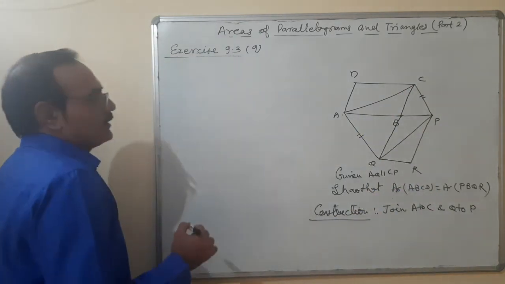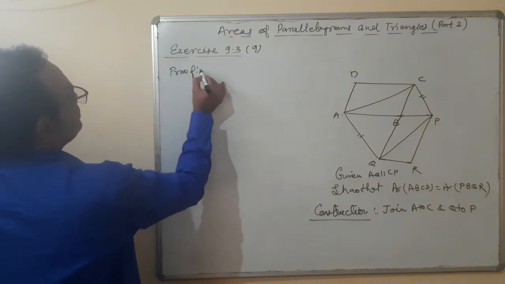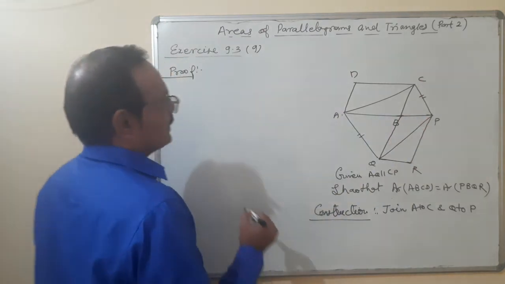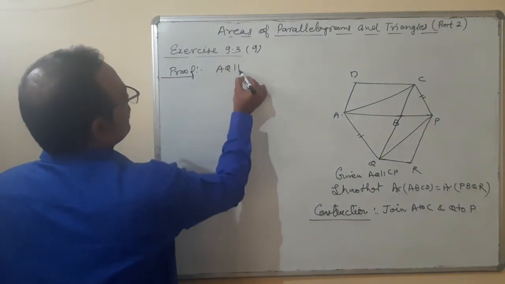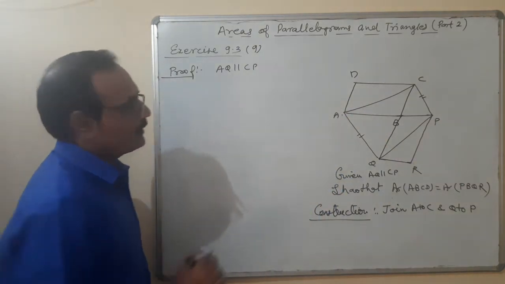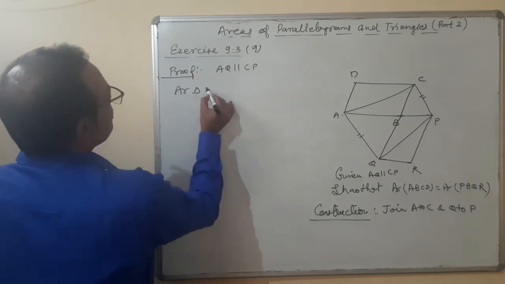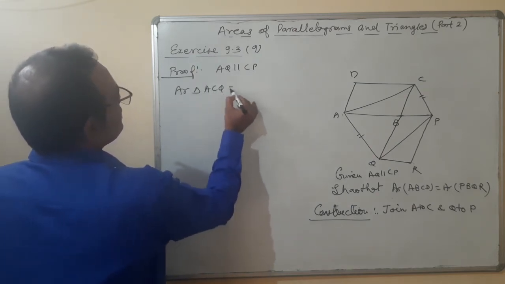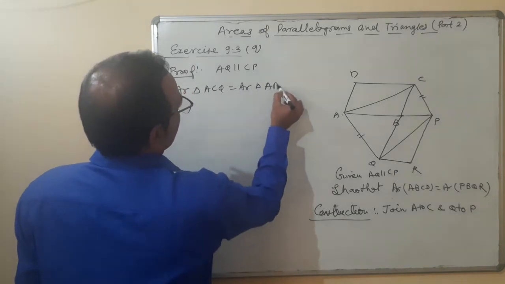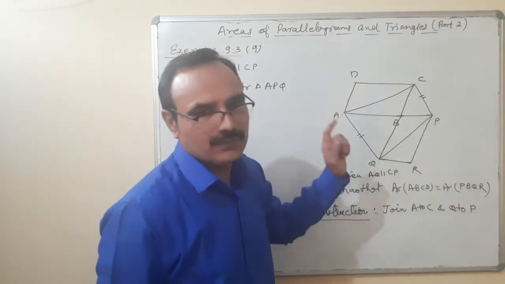Now what happens when I start the proof? AQ is parallel to CP. Therefore, area of triangle ACQ is equal to area of triangle APQ.